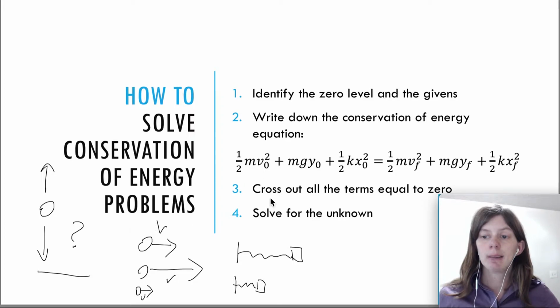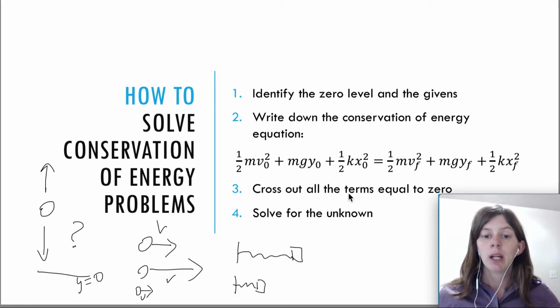Now, once you realize that, the way that you solve it is you identify the zero level and the givens. If your object is changing height, you've got to define, okay, let my y equals 0 be the lowest point that we care about in the problem. Write down all the other givens. Write down the full conservation of energy equation. As you get used to this, you won't have to write down every term, but I really recommend starting out with every term. Then you cross out the terms equal to 0.